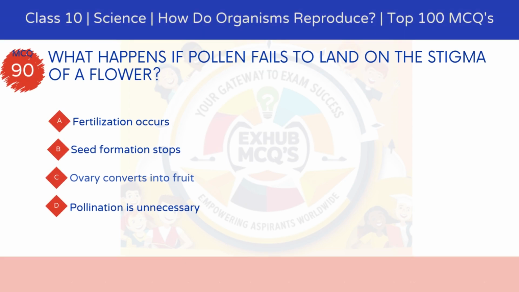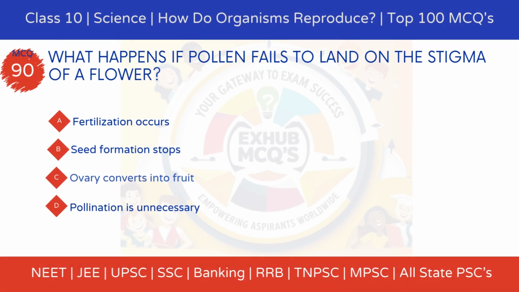MCQ 90, what happens if pollen fails to land on the stigma of a flower? Option A, fertilization occurs. Option B, seed formation stops. Option C, ovary converts into fruit. Option D, pollination is unnecessary.